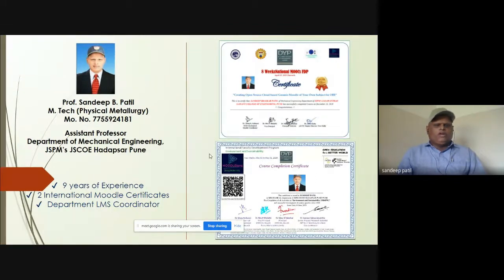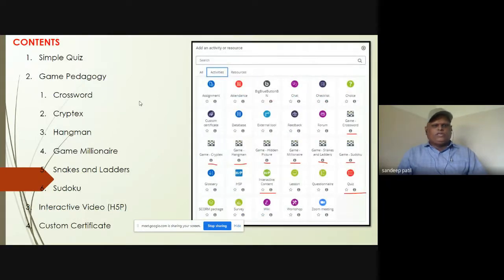Thank you, all of you. Myself, Professor Sandeep B. Patil. I am Assistant Professor in Mechanical Engineering Department of Jayantrao Sawan College of Engineering, Kharagpur, Pune. I have about 9 years of experience, and recently I got two international Moodle certificates. Also, one of my portfolios is Department LMS Coordinator, that is Learning Management System Coordinator. So today we are going to see these contents in detail.